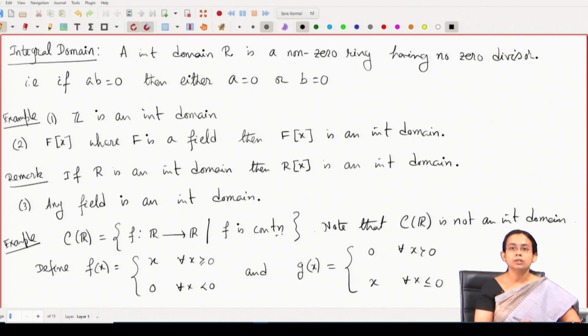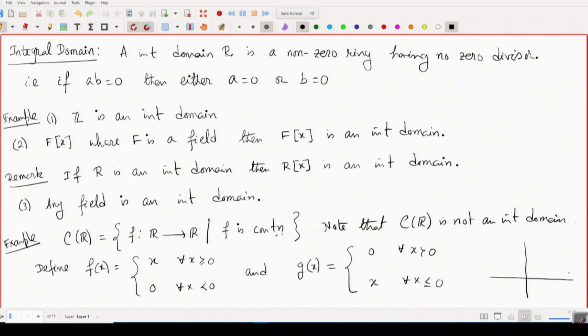If you consider these two functions, let us see how this looks. If I draw the graph of these functions, then the function f is 0 for negative x and from here it is x, and the g function, let me denote it by this.